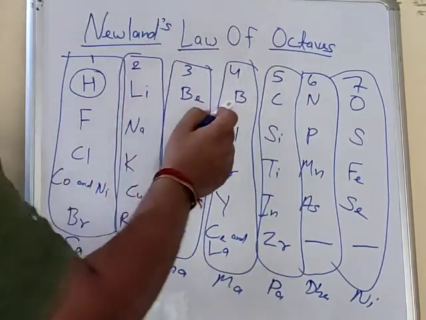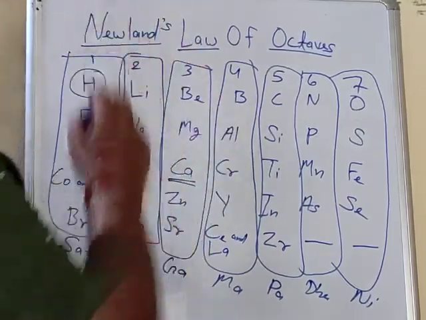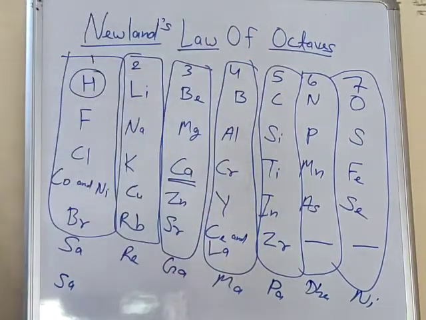If you start from here, 1 2 3 4 5 6 7 and 8, every eighth element will resemble the same properties. I am repeating again. Newlands' law of octaves states that when elements are arranged in the order of increasing atomic masses, the properties of the eighth element are the repetition of, or resemble, the properties of the first element.